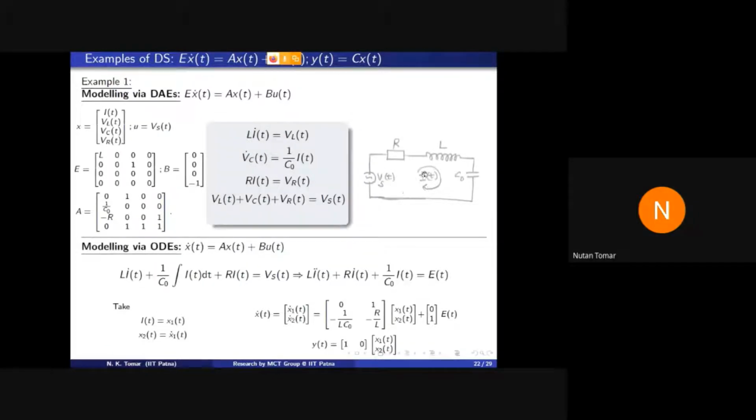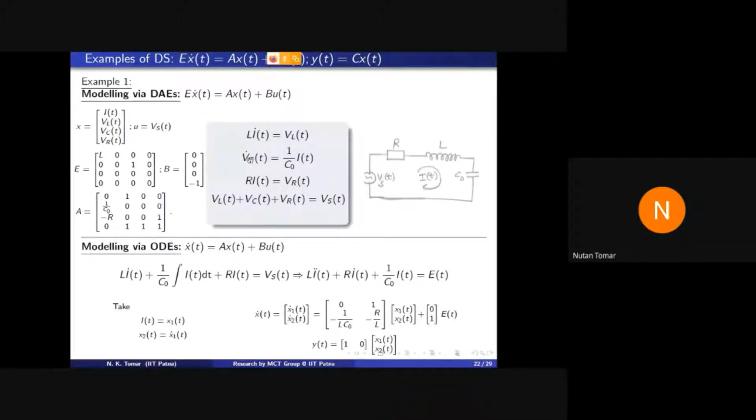If i represents current in the circuit at time t, then the voltage drop VL across this inductor is L into i dot. Here i dot represents the derivative with respect to time. If Vc is the voltage drop across the capacitor, then Vc dot is equal to 1 upon C times i.